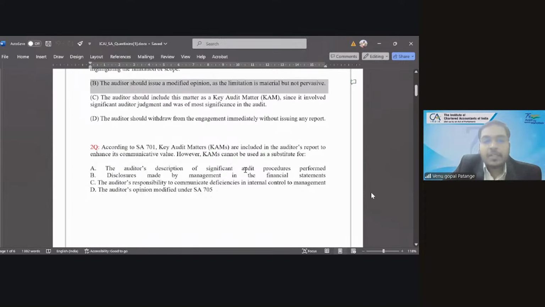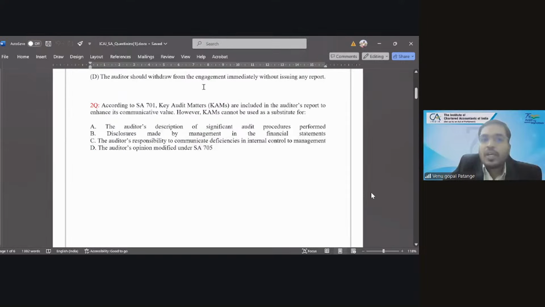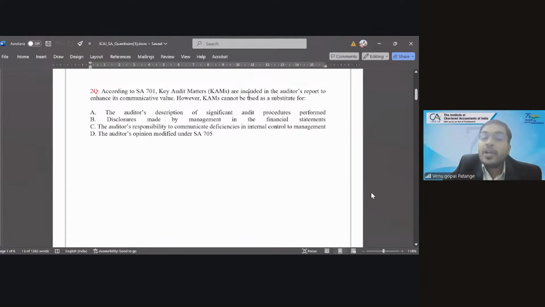Perfect. So next, according to SA 701, key audit matters are included in the auditor's report to enhance its communicative value. However, key audit matters cannot be used as a substitute for